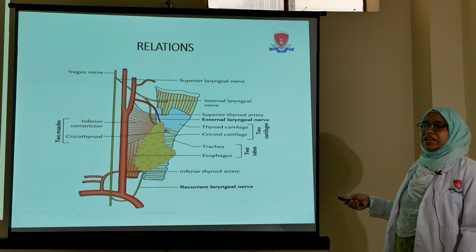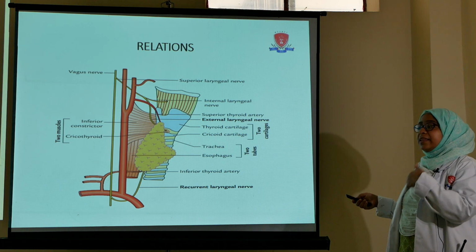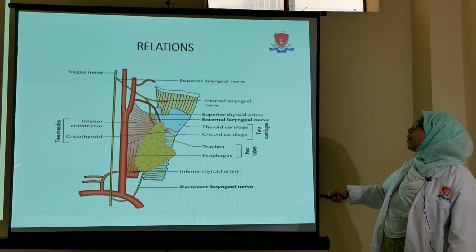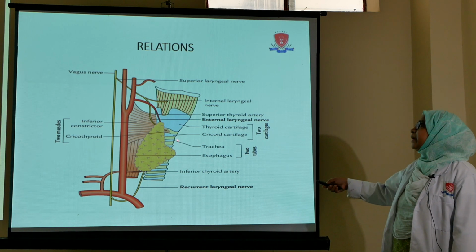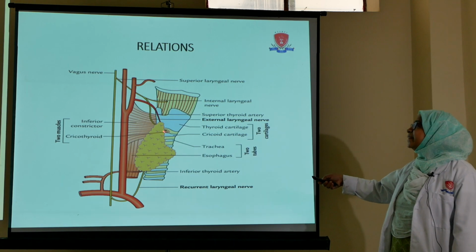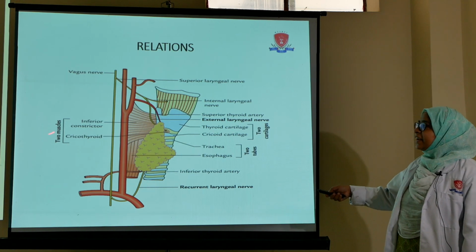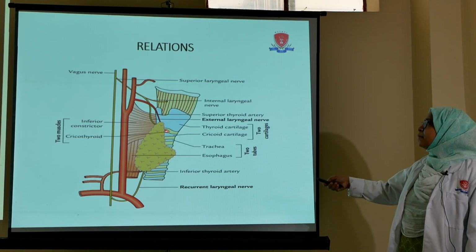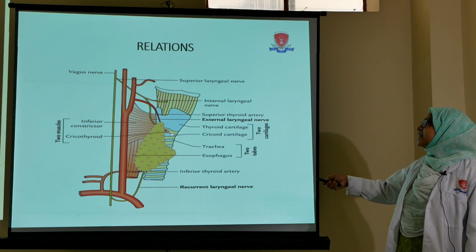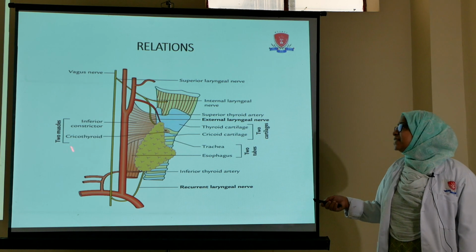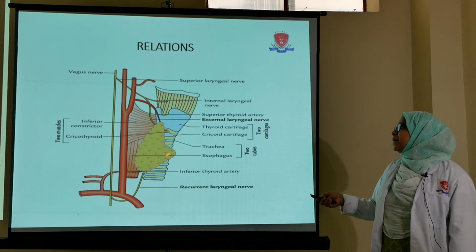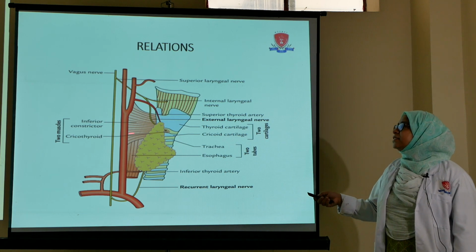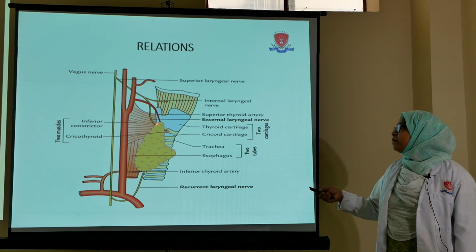First, the medial surface. The surface which is present in the inner aspect, that is medially, is called the medial surface. This medial surface is related with two muscles. One is the inferior constrictor muscle and the other one is the cricothyroid muscle. So this medial surface is related with two muscles, that is the inferior constrictor muscle and the cricothyroid muscle.